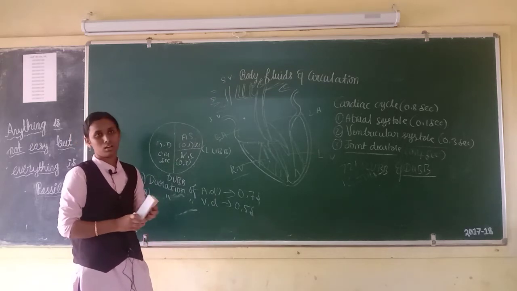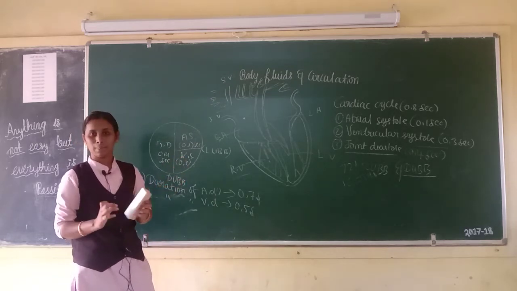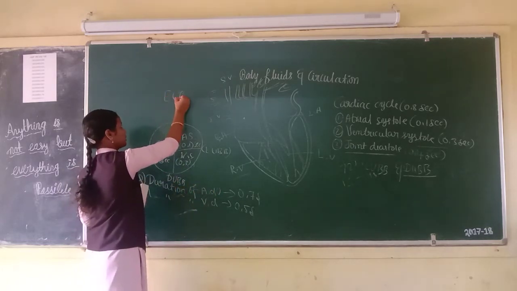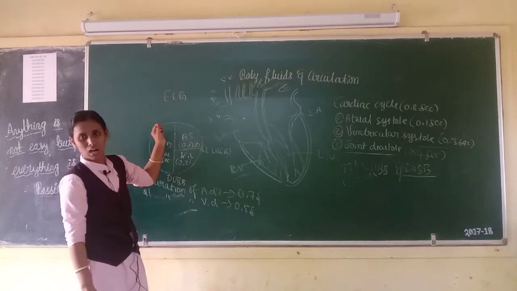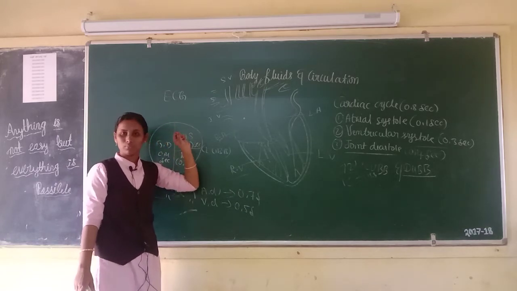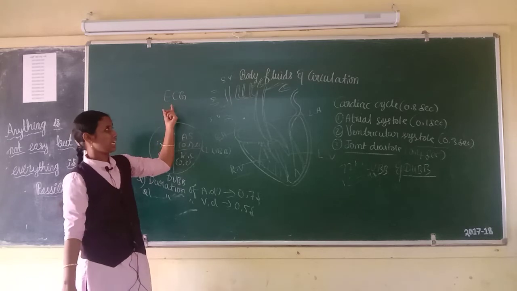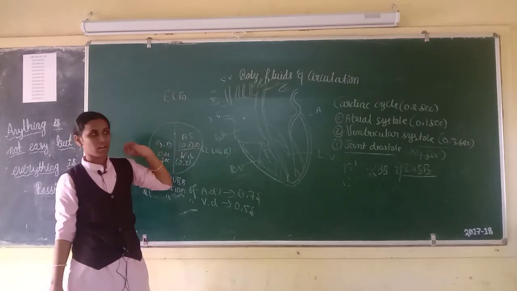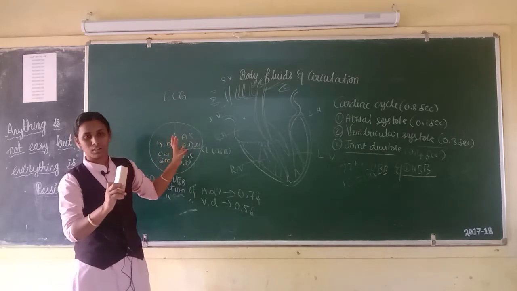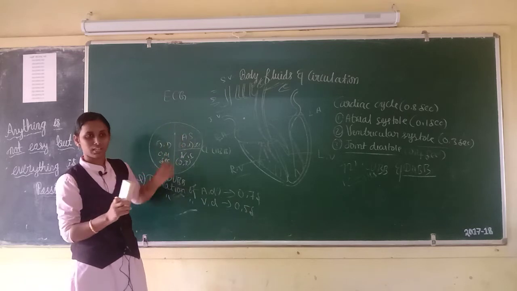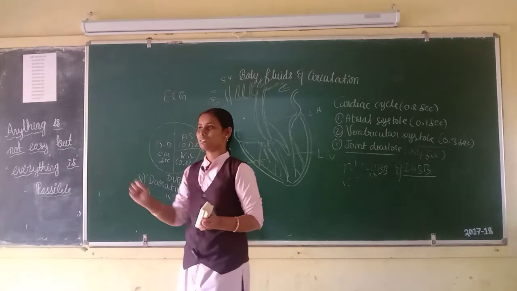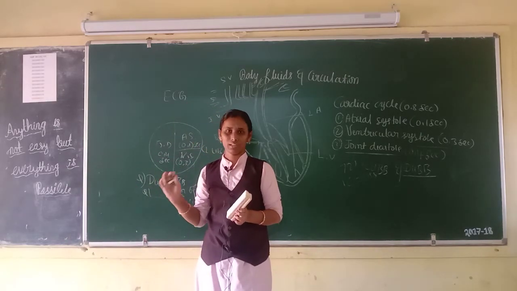Then let us come to the next concept, that is ECG. What is the long form of ECG? Electrocardiograph. The machine is called electrocardiogram, but the graphical representation is called electrocardiograph. You are probably familiar with this type of graph on the television in hospitals, that is pip pip pip. Pip pip pip is normal, but a flat line is when the patient goes into cardiac arrest.